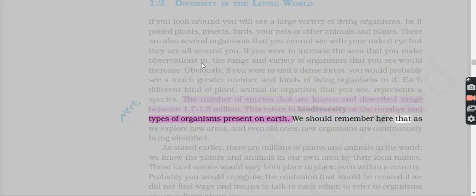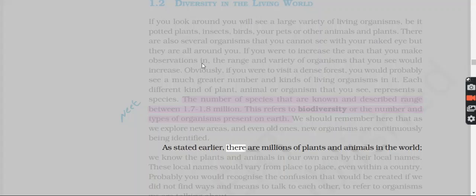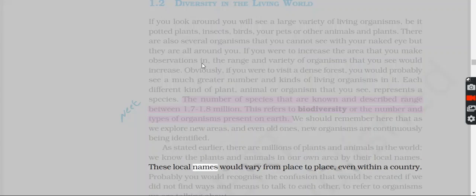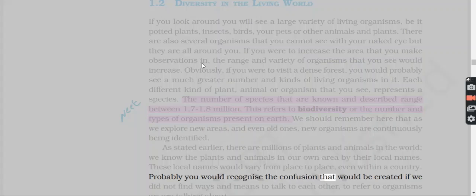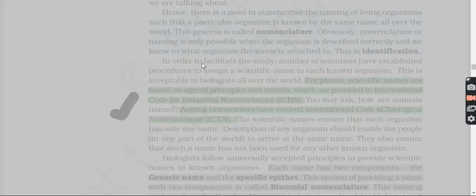We should remember here that as we explore new areas, and even old ones, new organisms are continuously being identified. As stated earlier, there are millions of plants and animals in the world. We know the plants and animals in our own area by their local names. These local names would vary from place to place, even within a country. Probably you would recognize the confusion that would be created if we did not find ways and means to talk to each other, to refer to organisms we are talking about.